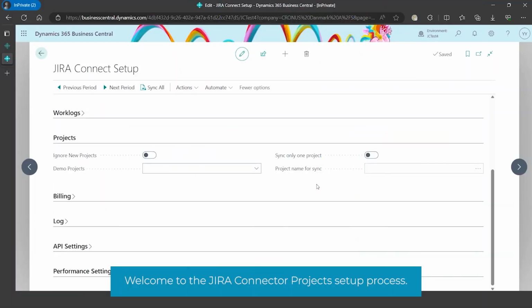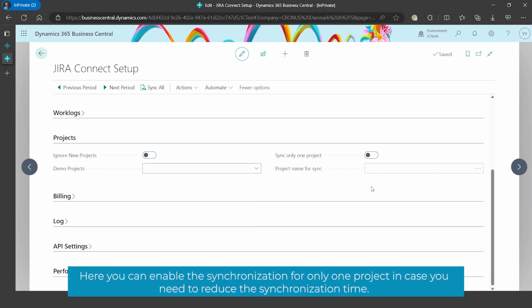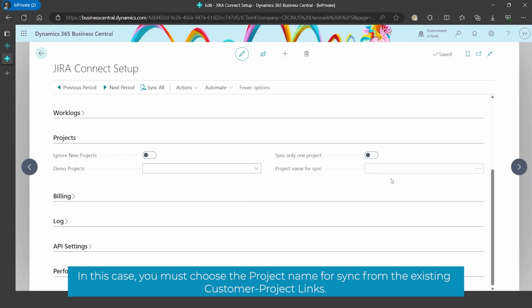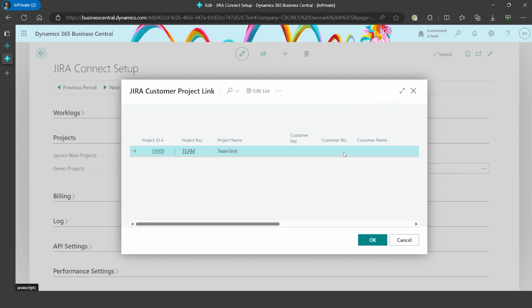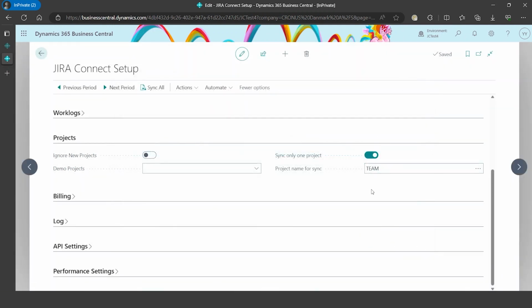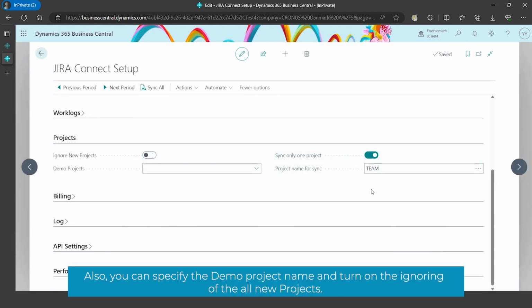Welcome to the Jira Connector project setup process. Here you can enable the synchronization for only one project in case you need to reduce the synchronization time. In this case, you must choose the project name for sync from the existing customer project links. Also, you can specify the demo project name and turn on the ignoring of all new projects.